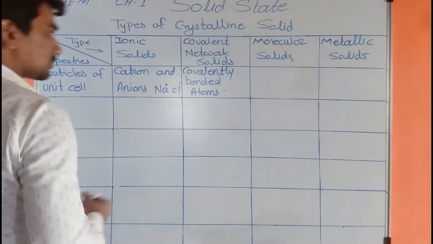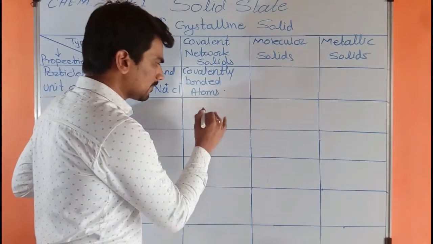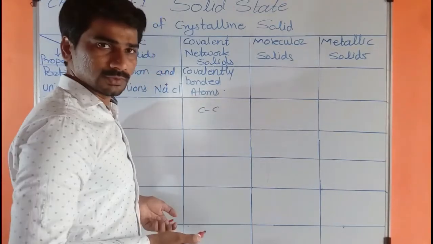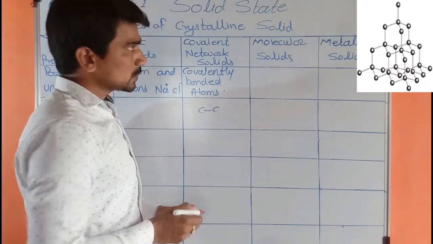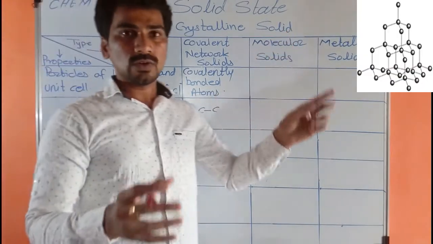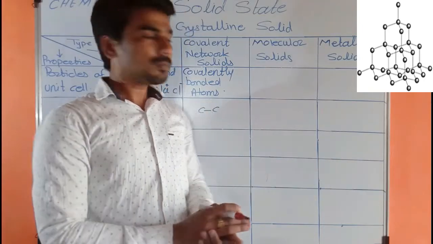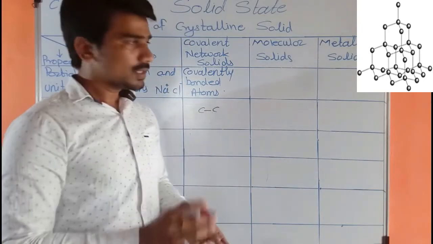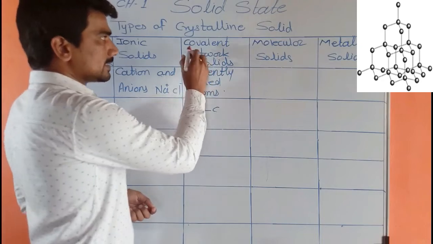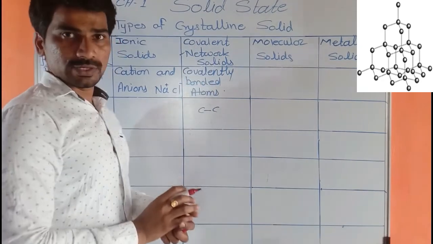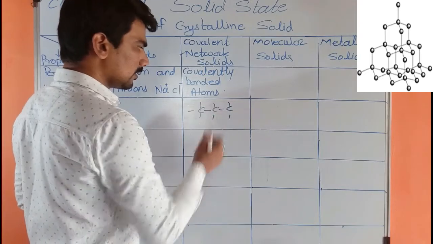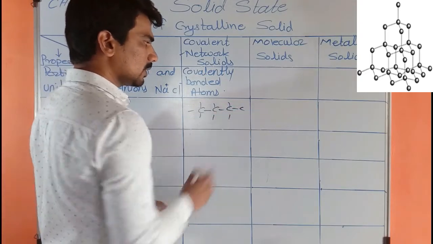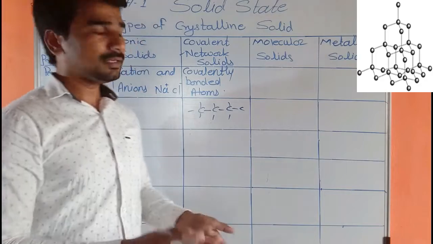If we take the example of carbon-carbon, this bond is a covalent bond. Like this there is a very big network of carbon-carbon single bonds. Therefore this is a network solid, because of the large network of carbon-carbon bonds or any other covalent bond.